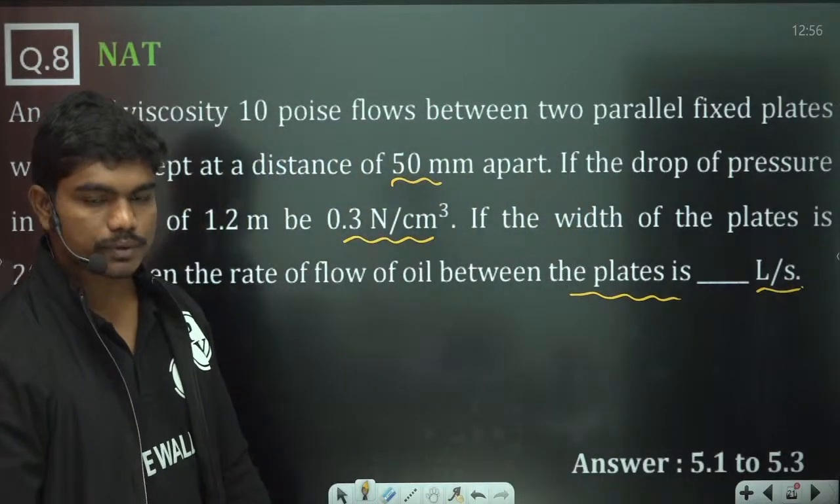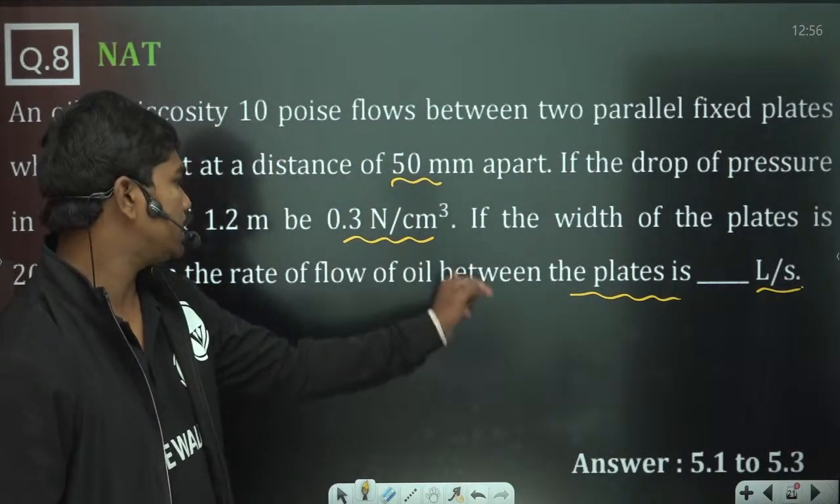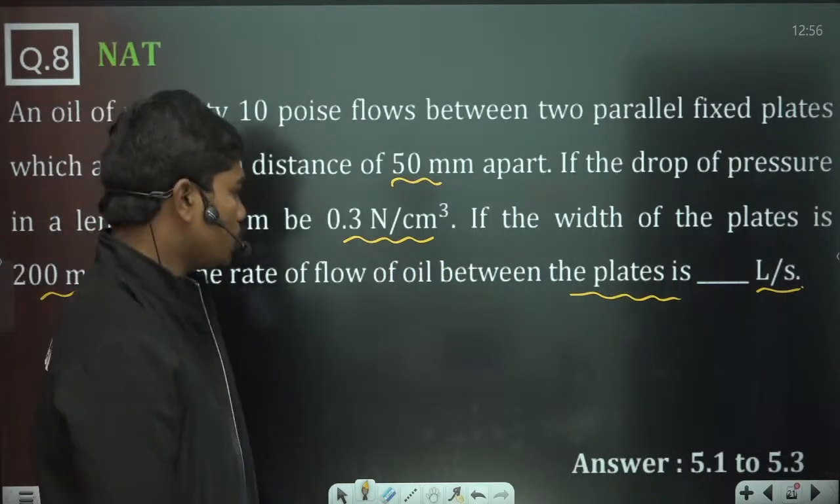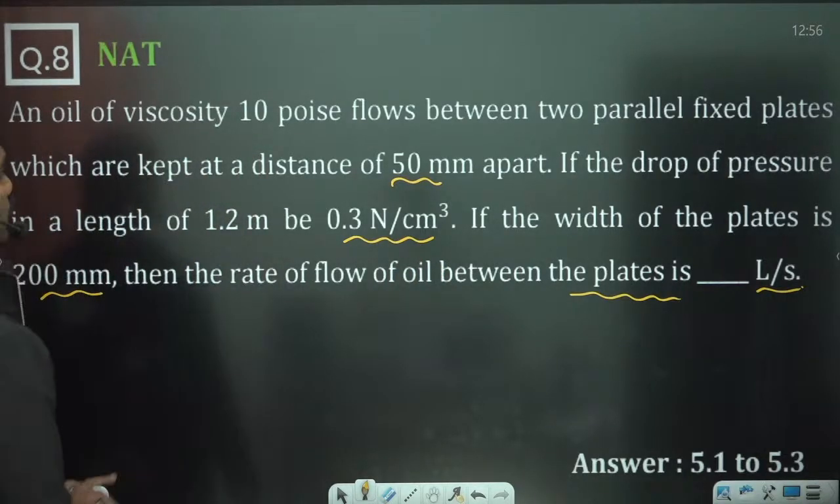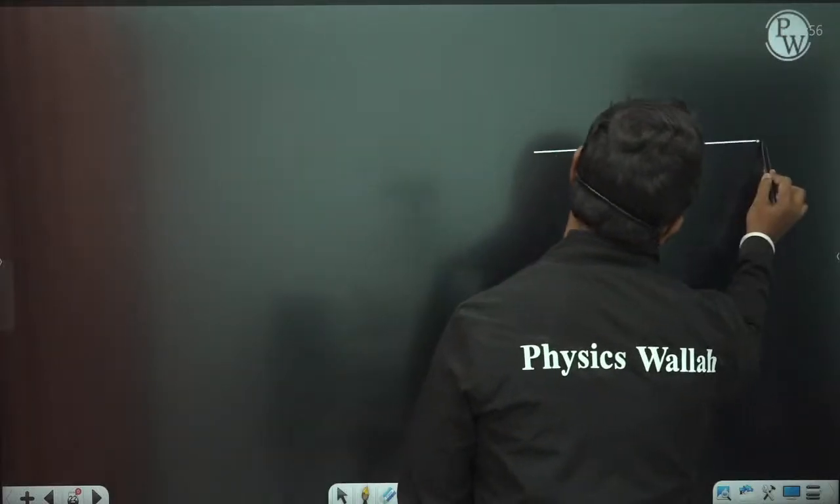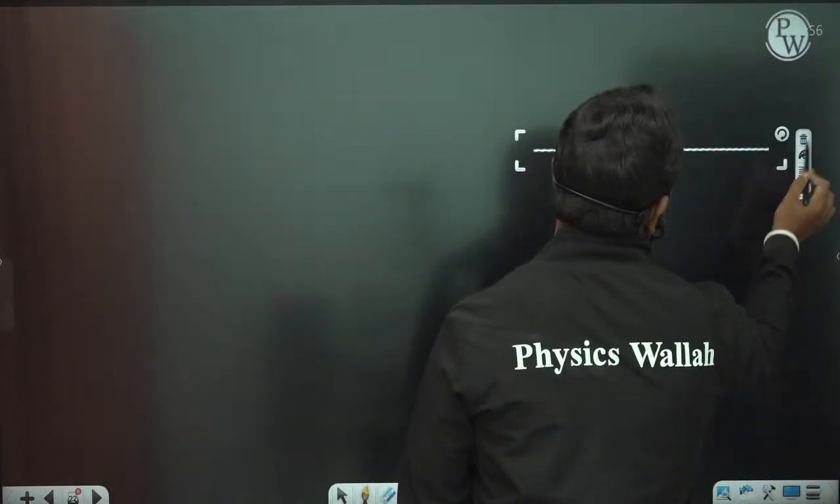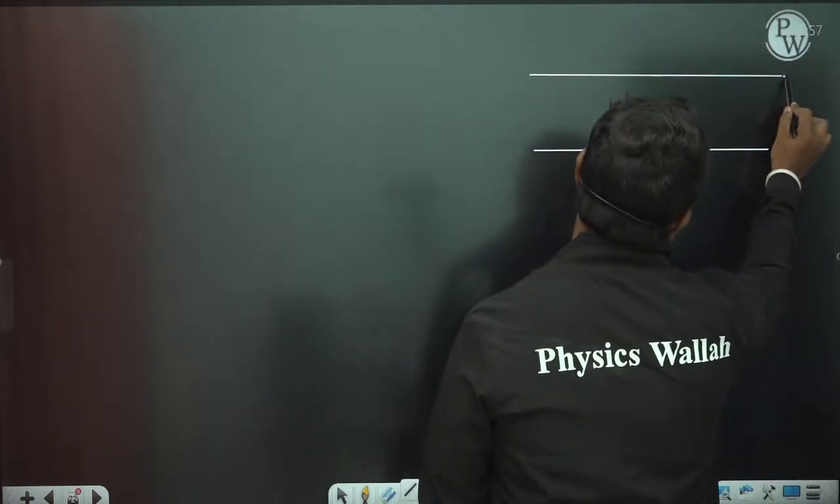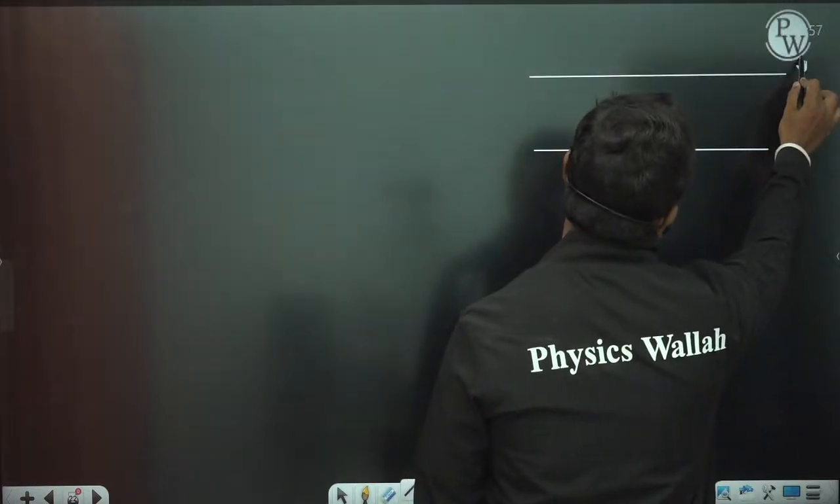So we have the velocity profile. Once we have the velocity profile, if you want discharge, we can easily calculate. So let us see how we can calculate. This is again the case of flow between fixed plates.